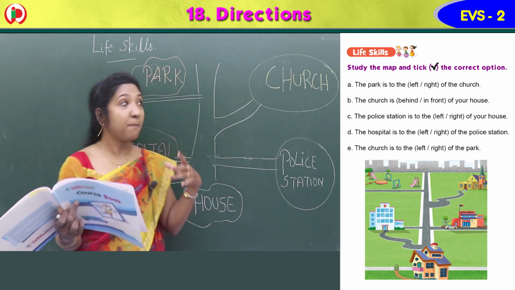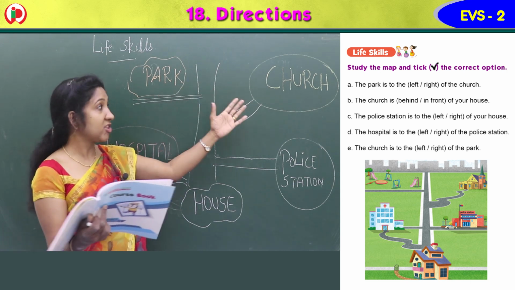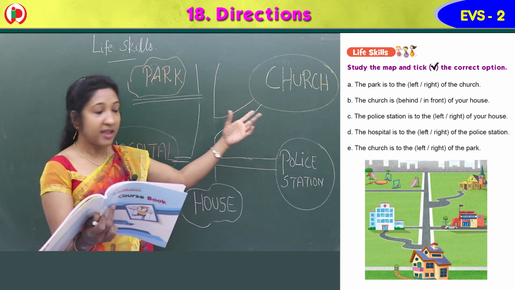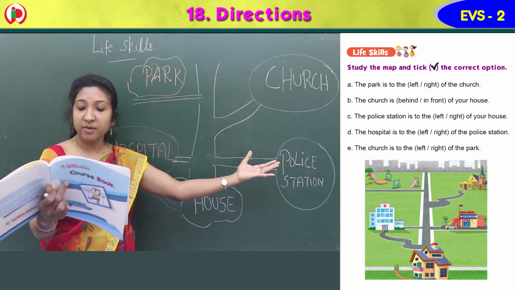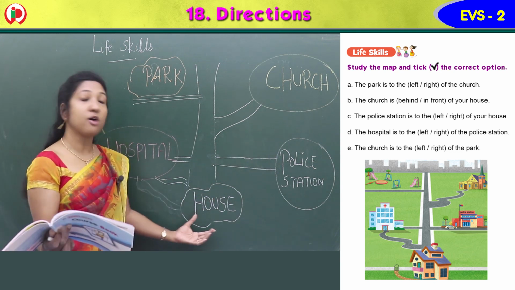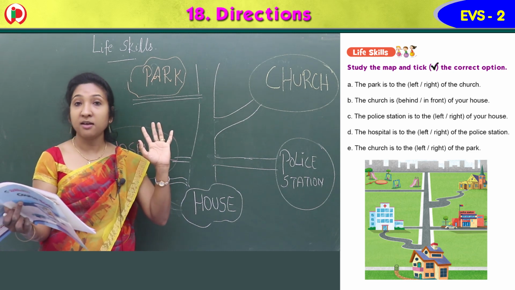Yes, you can see a park. Then you can see a church also. Then there is a hospital. Then there is a police station. Then last you can see a house also. So total 5 images are there in the picture.